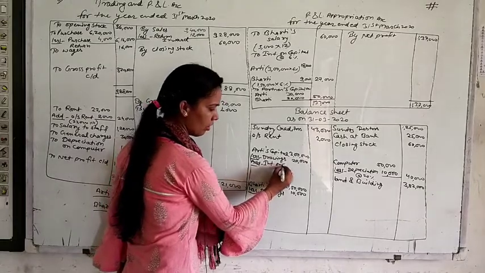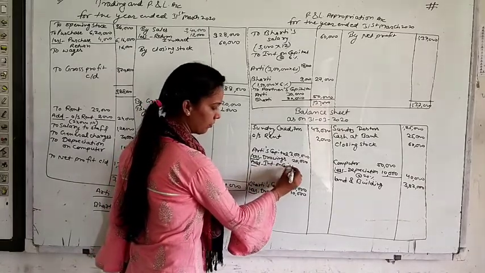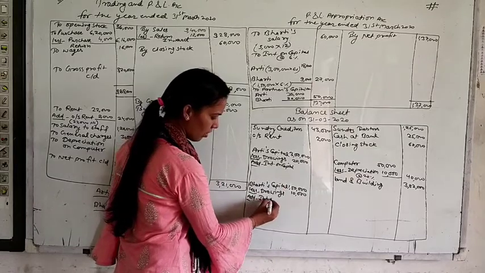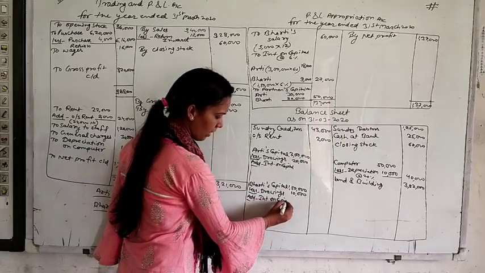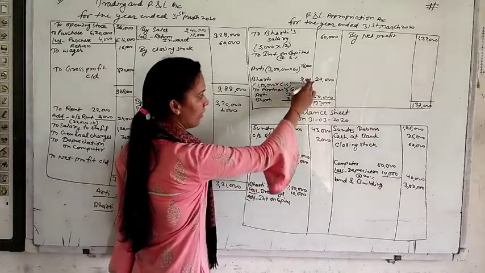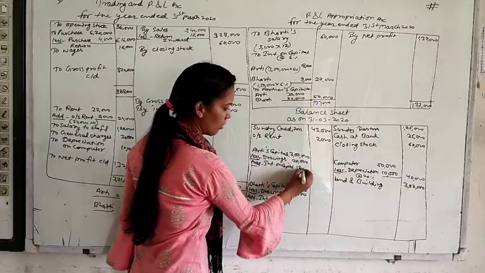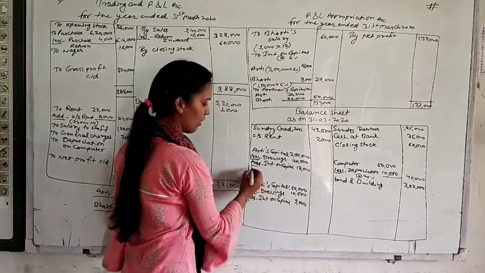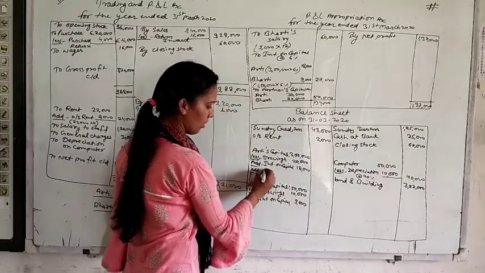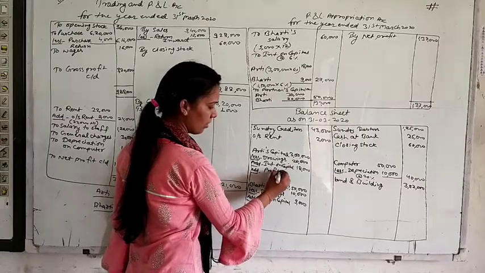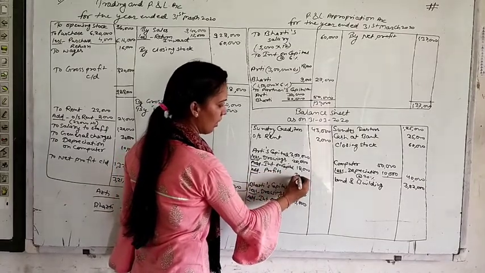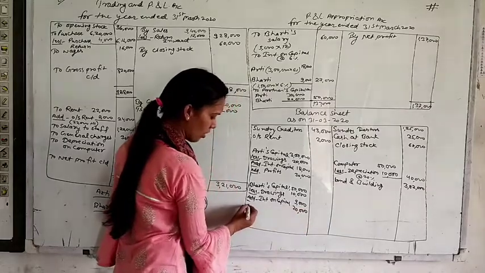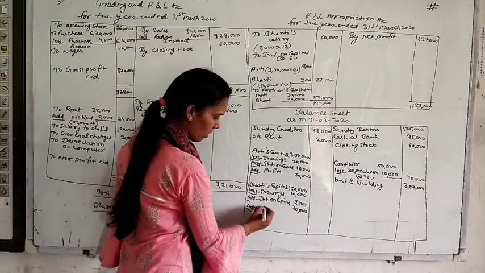So add here interest on capital. Amount of interest on capital is 18,000 and 9,000. And profit, so add here profits, that is 30,000 and 20,000. 20,000 is also profit of Bharti's.